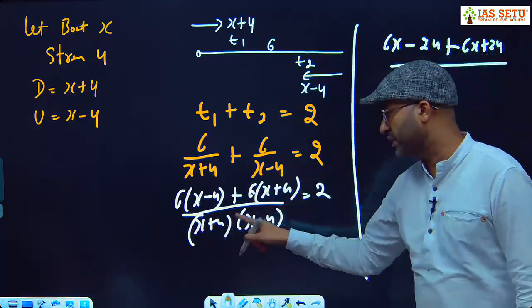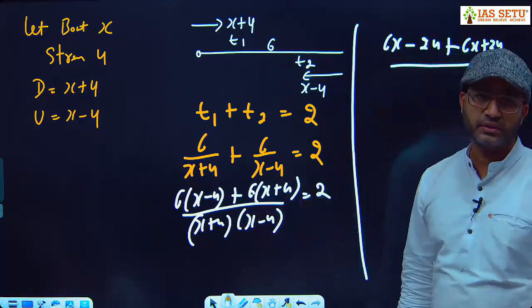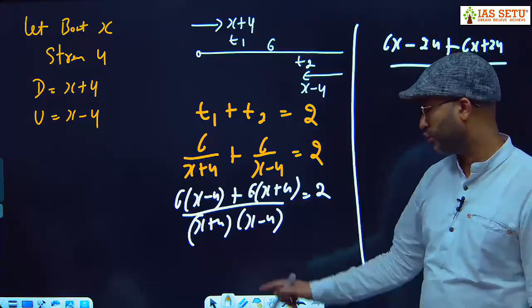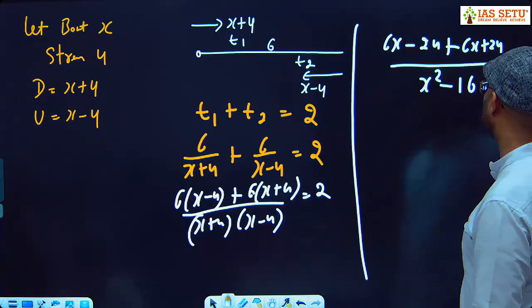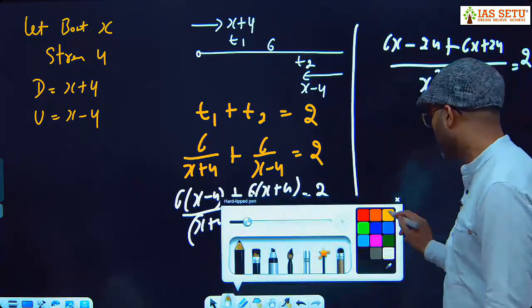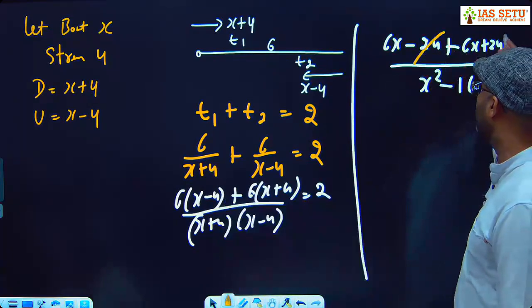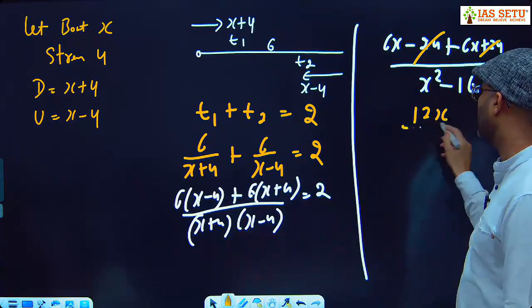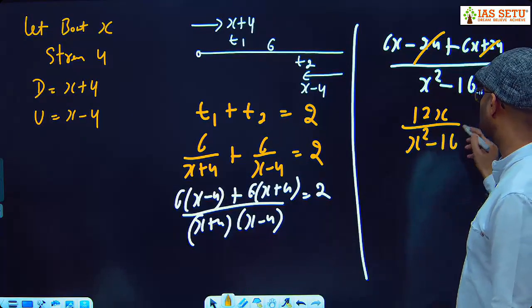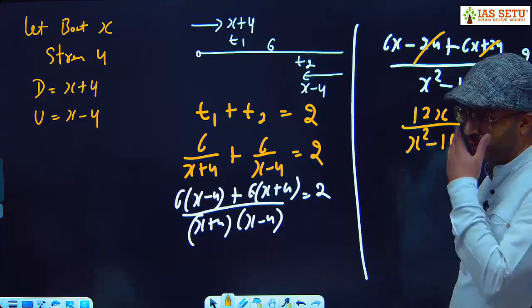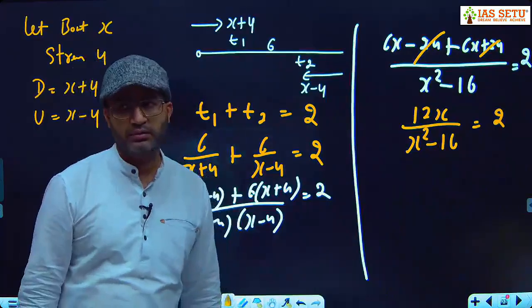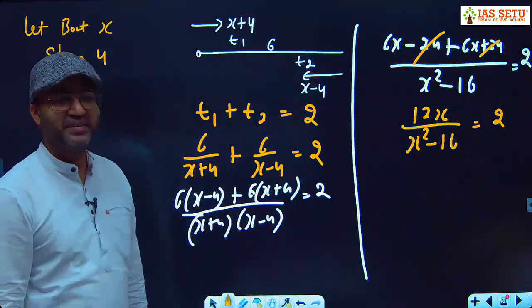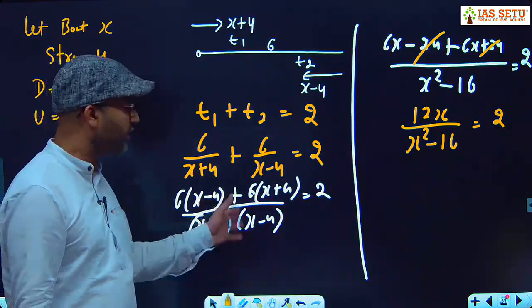Tell me what is a plus b into a minus b? A square minus b square. So it is x square minus 16 is equal to 2. So here this is 24 cancel, 12x, x square minus 16 is equal to 2. ठीक है? The problem is quadratic equation.